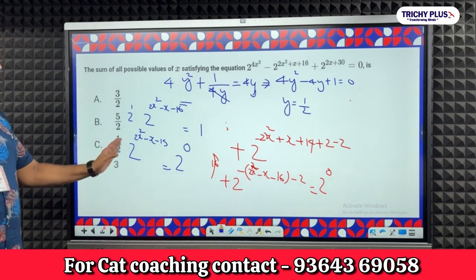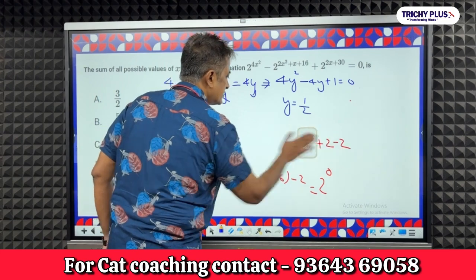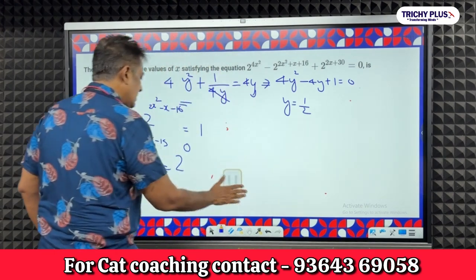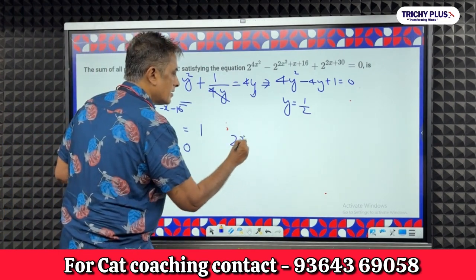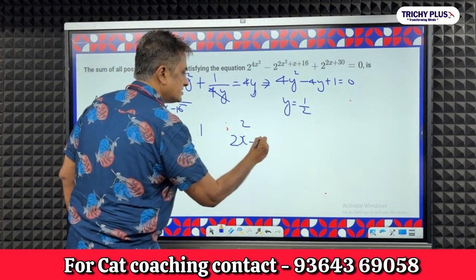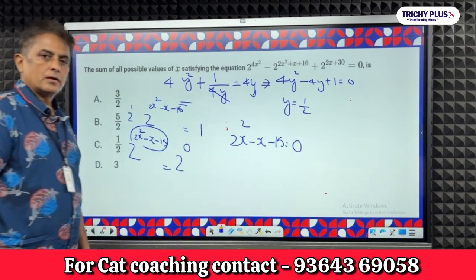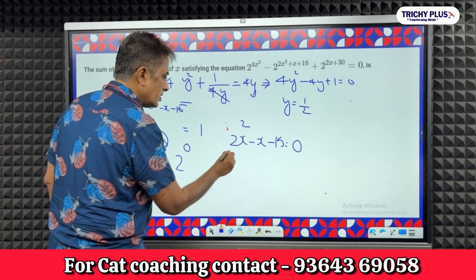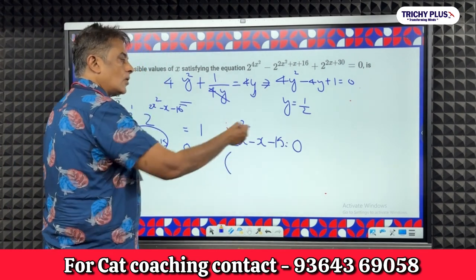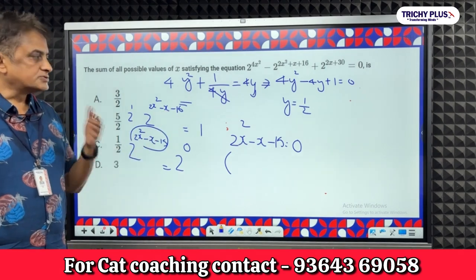Right? So having come this far, I have to solve this equation. What equation comes? 2x squared minus x minus 15 is equal to 0. If you factorize it, or you can use the formula and find out what it is going to be.